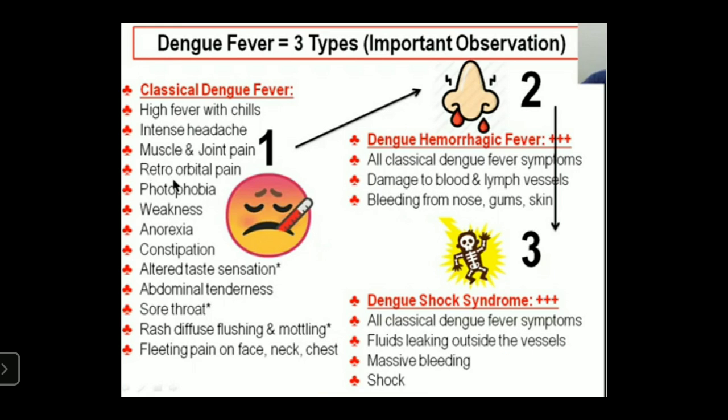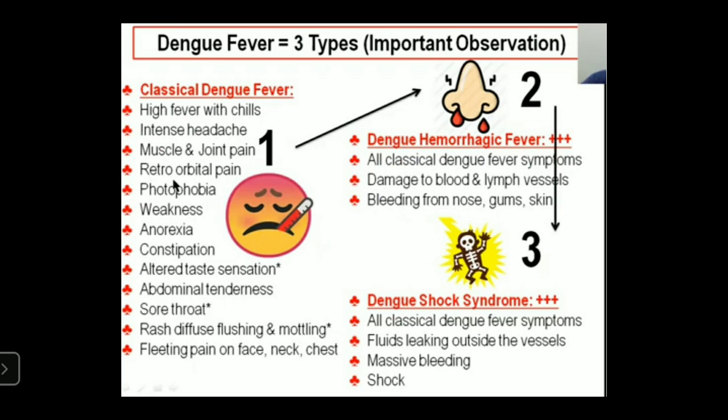Next, other symptoms in dengue fever are high fever, headache, muscle pains, photophobia, weakness, anorexia, constipation, sore throat, and rashes on the skin, face, neck, and chest. Dengue hemorrhagic fever is characterized by fever and damage to the blood and lymph vessels, causing hemorrhage, and also bleeding in the nose, gums, and skin.